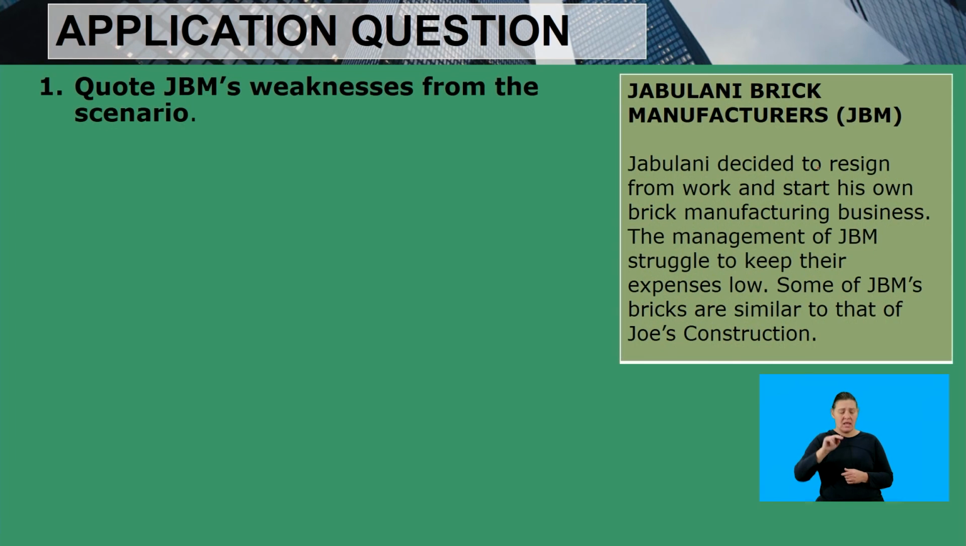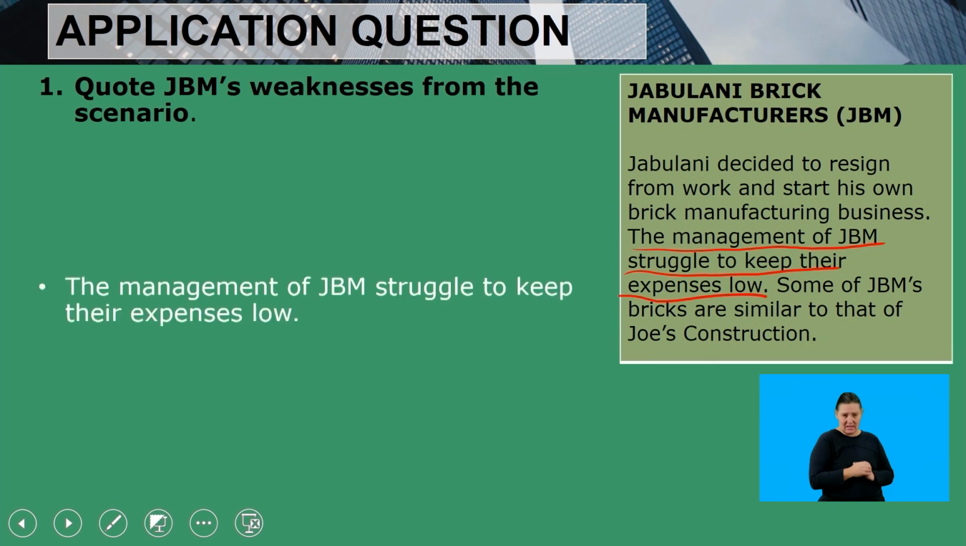Let us go back to the scenario. Jabulani decided to resign from work and start his own brick manufacturing business. So this is just information of what Jabulani did. And then let us move on to the next sentence. The management of JBM struggled to keep their expenses low. So this is a weakness. So we have identified the first weakness there.